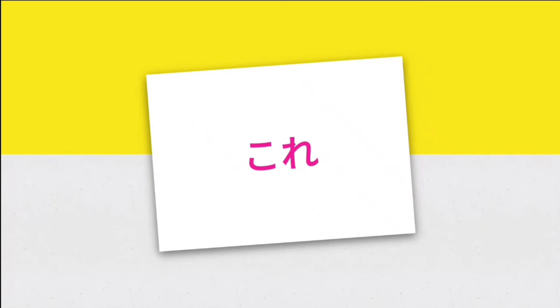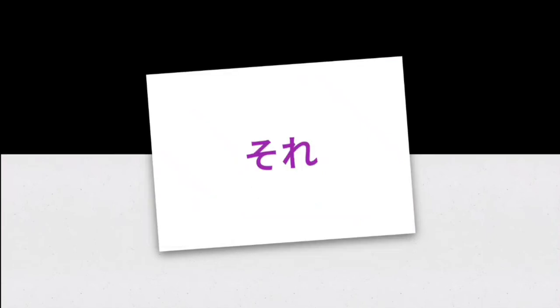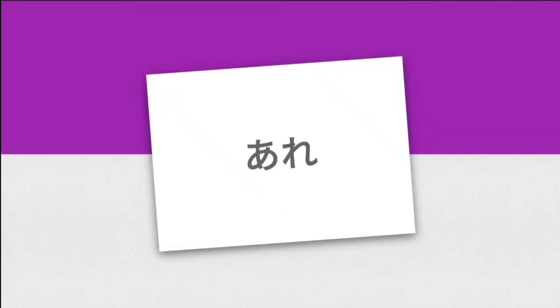The first word is kore. Kore is this thing. It refers to something that is close to the speaker. If I am the speaker, then kore would mean this thing which is close to me. Sore. Sore means that thing that is close to the listener. So if I am speaking to you and I am pointing out to something that is close to you, I would say sore, or that thing that is next to you, who's my listener.